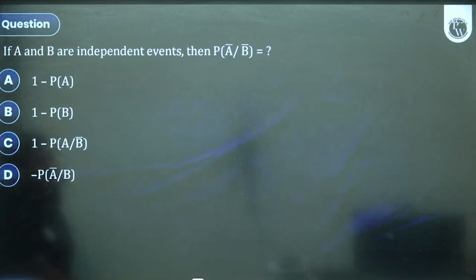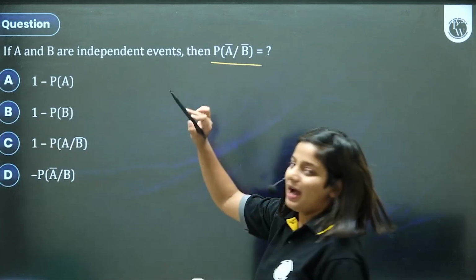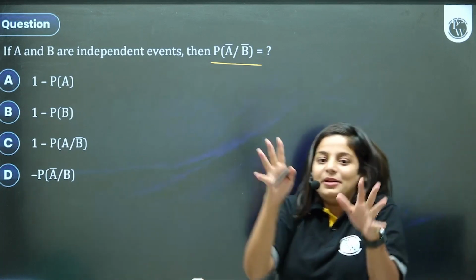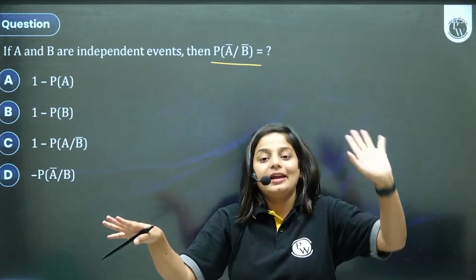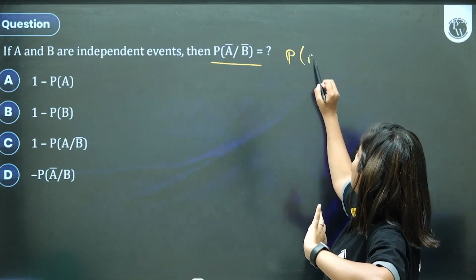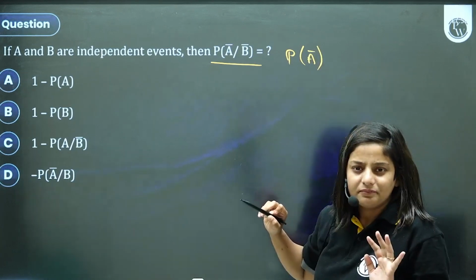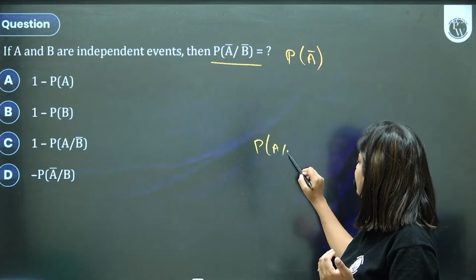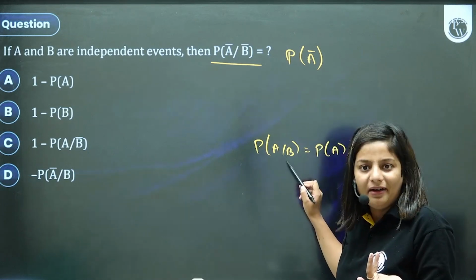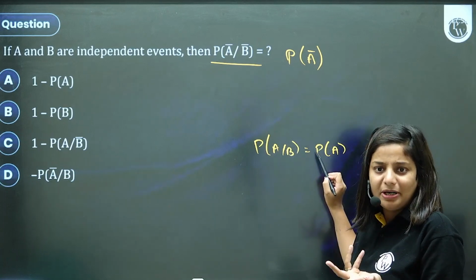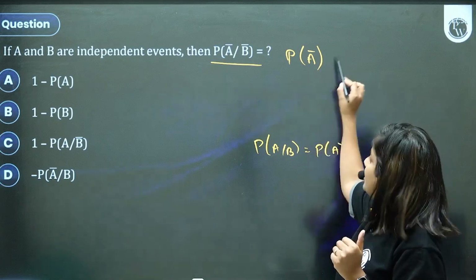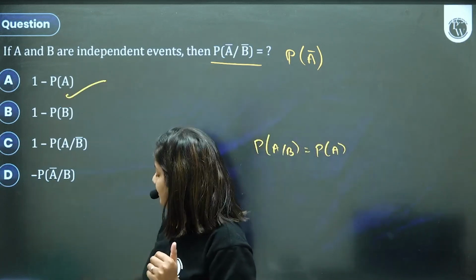Okay, next. A and B are independent. Probability of A complement given B complement. But if A and B are independent, their complements are also independent. So probability of A complement given B complement is the same as probability of A complement. The way we say it, probability of A given B will be equal to probability of A. Why? Because if A and B are not dependent, why should I change my probability based on B? Now what is probability of A complement? 1 minus probability of A.